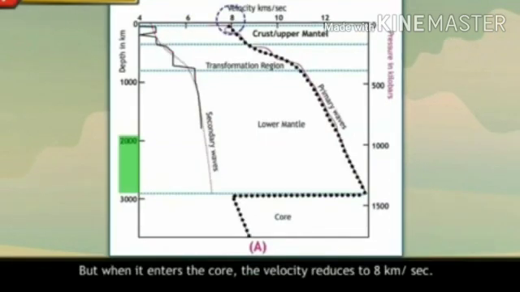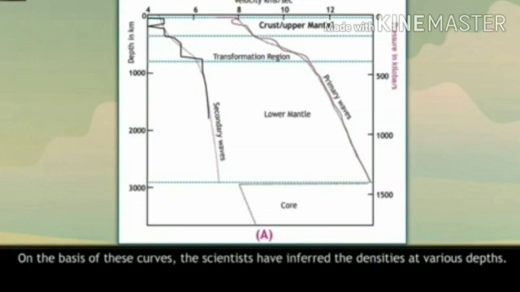These waves do not enter the core. At 2900 km, the velocity of primary waves is around 12 km per second. But when it enters the core, the velocity reduces to 8 km per second. See this as shown in the dot curve.